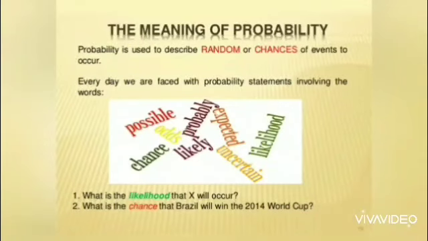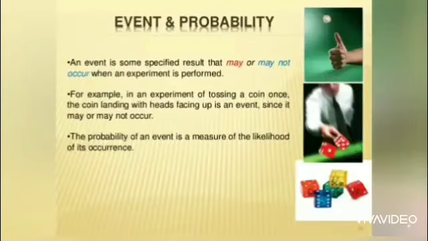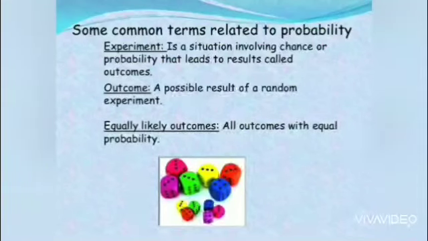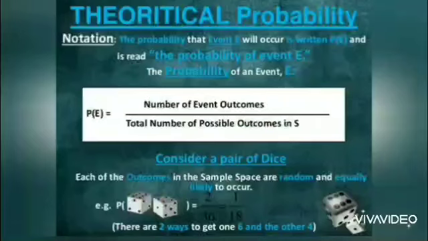Students, now I am going to define some new terminologies associated with probability. First is event. Event is the collection of outcomes of any experiment. And trial is an action which results in one or several outcomes. Let's suppose I am rolling a dice. So rolling a dice is a trial. And the possible outcomes are numbers 1, 2, 3, 4, 5 or 6. These all are events of that trial.